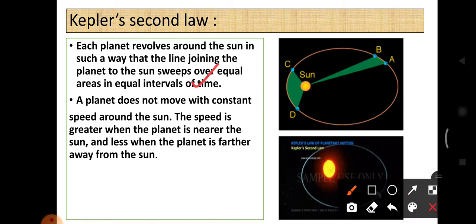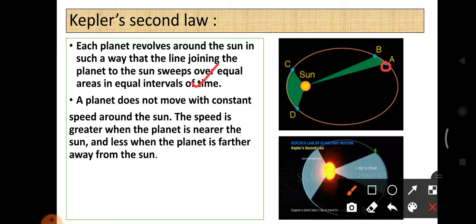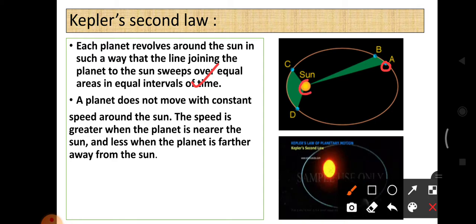Do you understand the meaning of this sentence? If you take a planet, you know that in Kepler's first law the planets are moving along the elliptical orbit. The sun is placed at one of the foci.